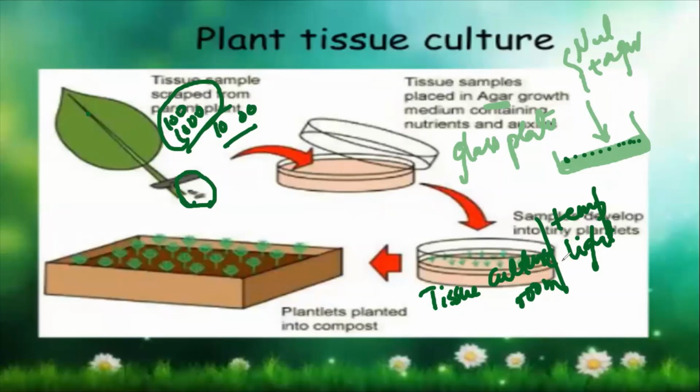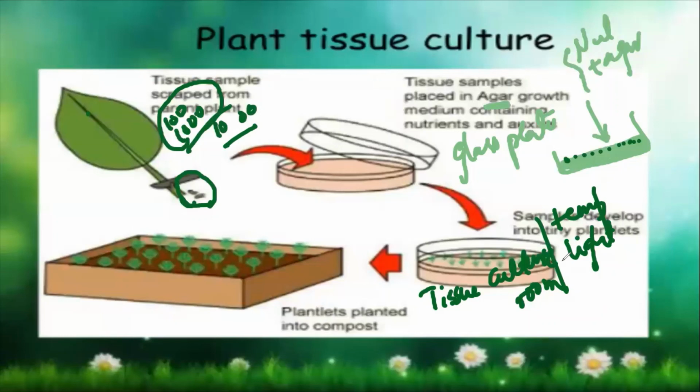Now you got the idea? Now, when they grow into small plants, what will I do then? I will take these small plants and put them into the field or into the garden so that I can get a complete plant or complete tree. I cannot keep them in the glass plate, right? Because the glass plate has smaller space only, so it will not allow the growth of all the 1,000 pieces. So once they grow small, I will take them from the glass plate and put them into the field or the garden wherever I need, and they can grow over there.